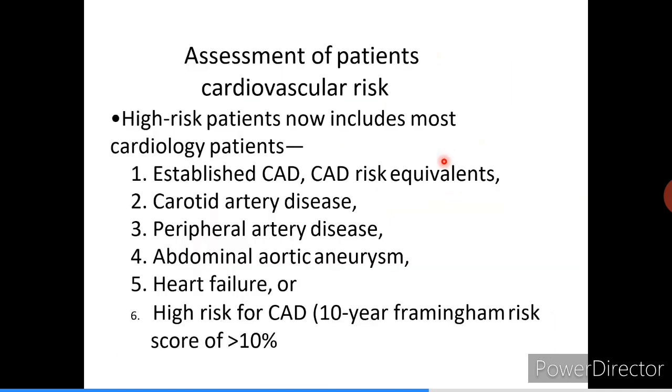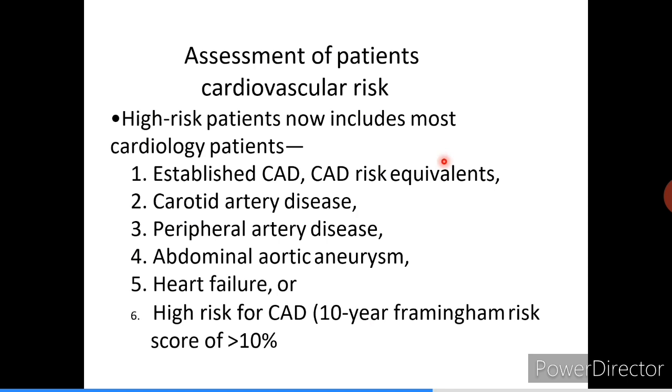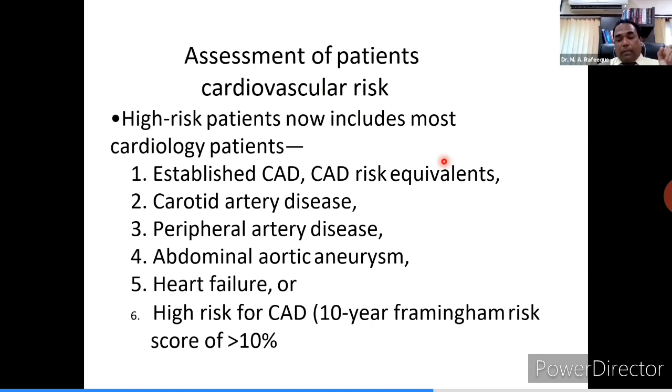We have seen various measurement techniques, various measurement methods. Now we will come down to the assessment part of the various cardiovascular risk factors. They should be assessed. Most of the high-risk patients include cardiology patients, especially having CAD or other risk factors of CAD. They may have carotid artery disease, peripheral arterial disease, abdominal aortic aneurysm, cardiac failure, or high risk for CAD, Framingham 10-year risk score of more than 10.